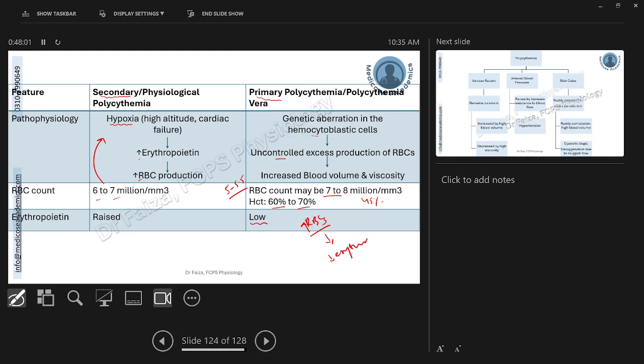Other names for secondary and primary polycythemia are in front of you. Secondary polycythemia is a normal physiological phenomenon that exceeds the normal limit of the body, so we call it physiological polycythemia. And primary polycythemia is also known as polycythemia vera.